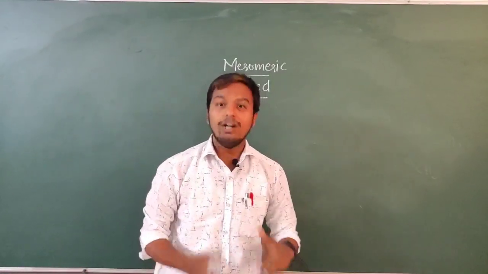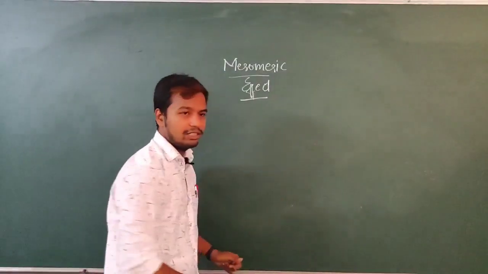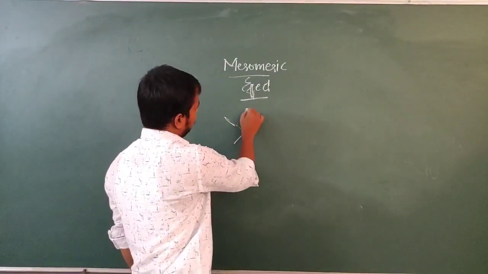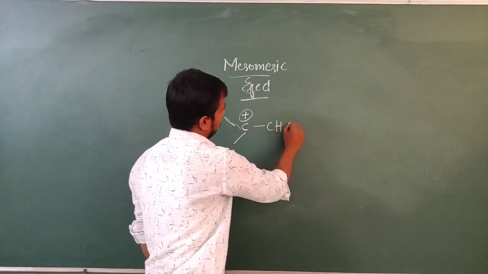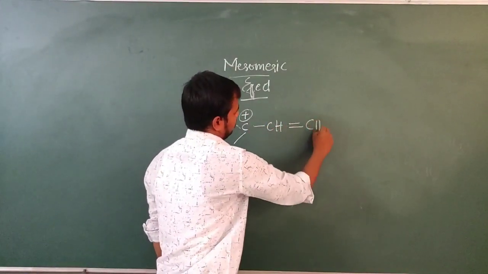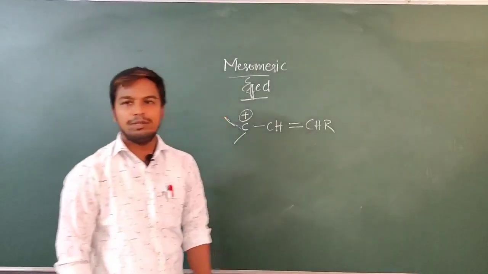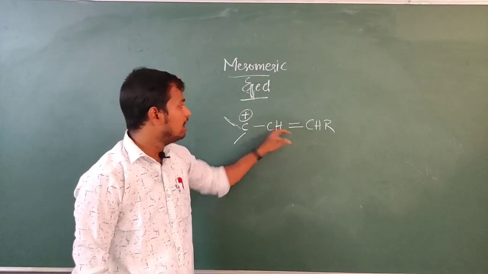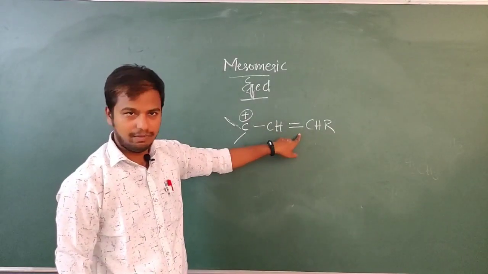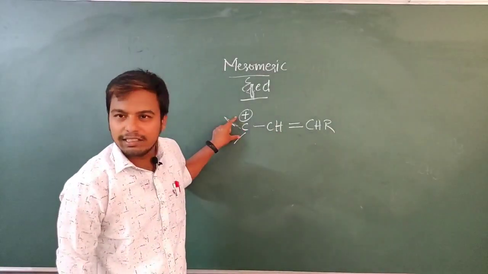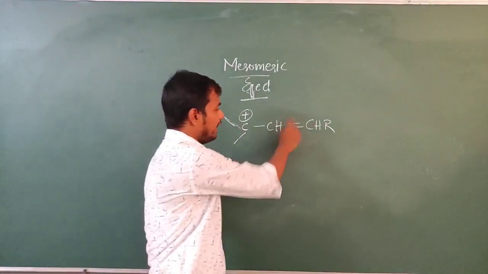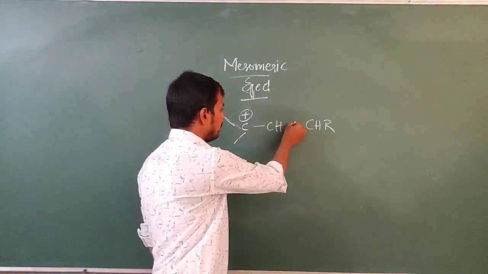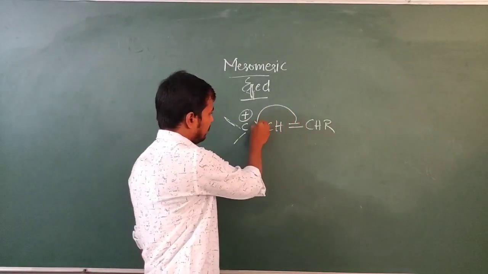So sir, tell me, how does that happen? I will tell you. See this carbocation. Observe this species carefully. It is a carbocation. We have the pi bond here. In order to stabilize this, these pi electrons move from here to here.